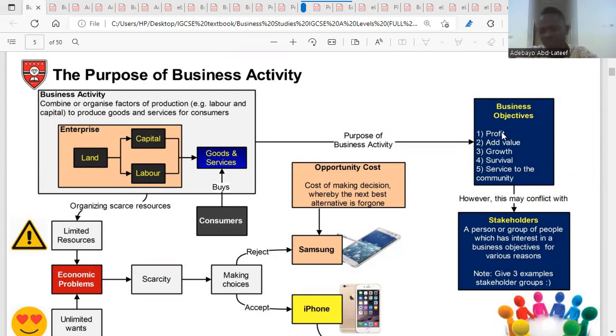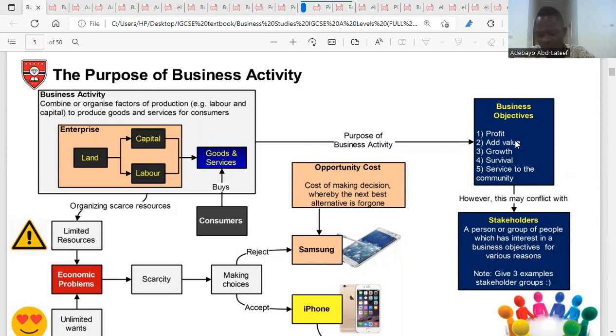So an objective of a business, that's the aim of a business, could be profit maximization. So it means that the business is trying to put all these resources together, and at the end of it all, its revenue must exceed the cost. That is how the business will be able to make profit. So profit implies that there's a return on your investment, and that means the amount of money you've spent is lesser than the amount of money you make in terms of revenue. That is profit. So a business might be thinking of making profit, which is an objective.